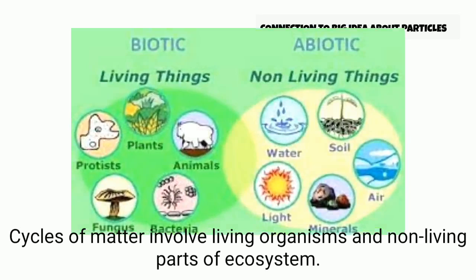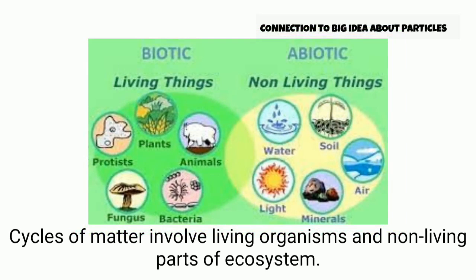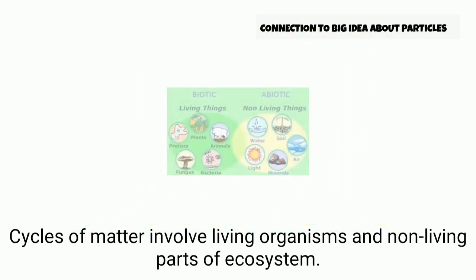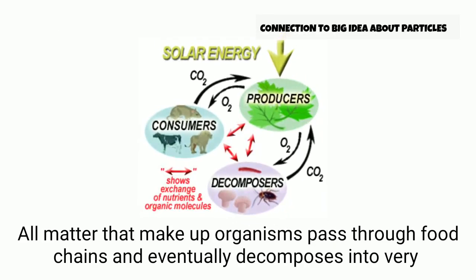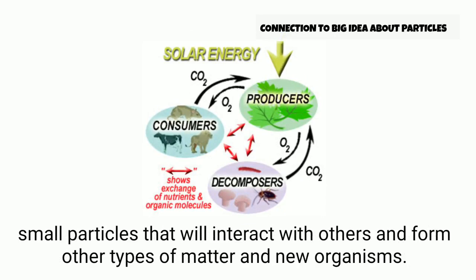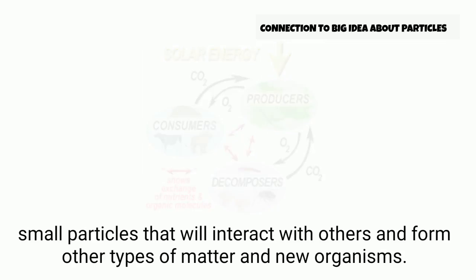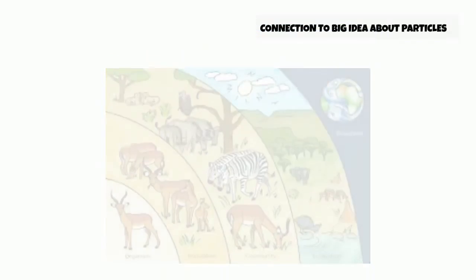Connection to the big idea about particles. Cycles of matter involve living organisms and non-living parts of ecosystems. Organisms obtain matter from their ecosystems and release matter or waste back to it. All matter that makes up organisms passes through food chains and eventually decomposes into very small particles that will interact with others and form other types of matter and new organisms.